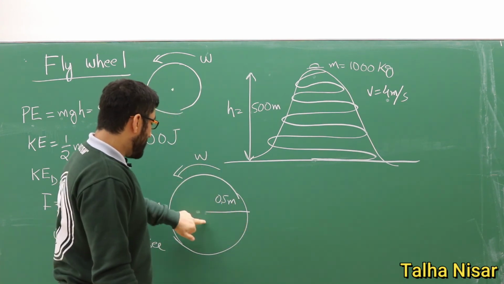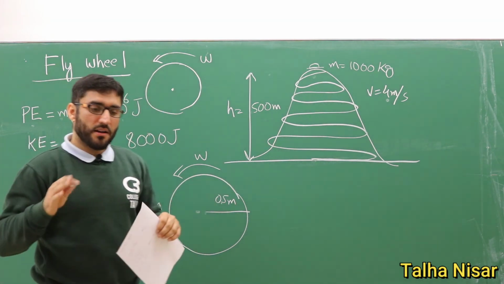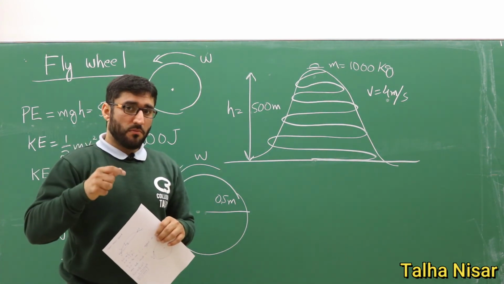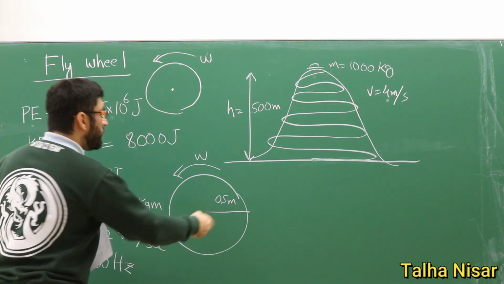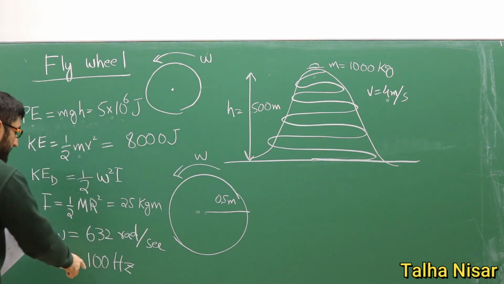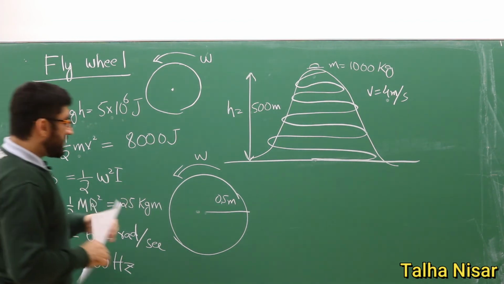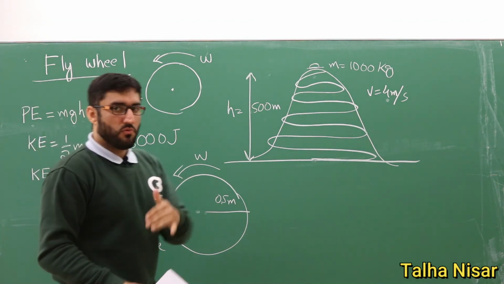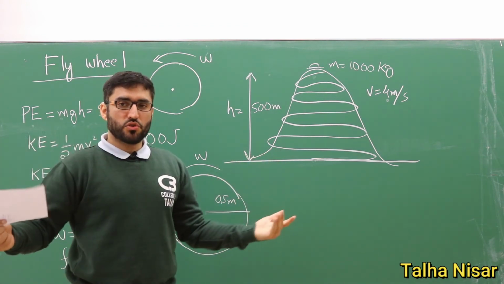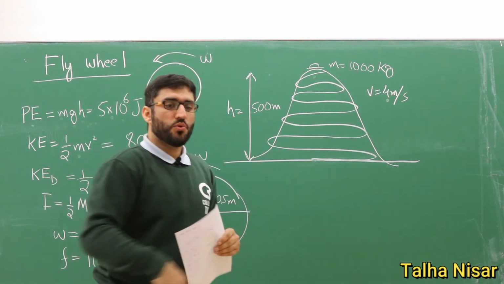But if we instead install this flywheel which is spinning here, as we apply the brake, instead of losing that energy in the form of heat, we will increase the angular speed of this flywheel, and all the energy will be stored in this rotating disk. And later this kinetic energy of this disk can be converted to electricity, because the car also needs electricity, and it can also be later converted to mechanical energy, which can be used to accelerate the car.